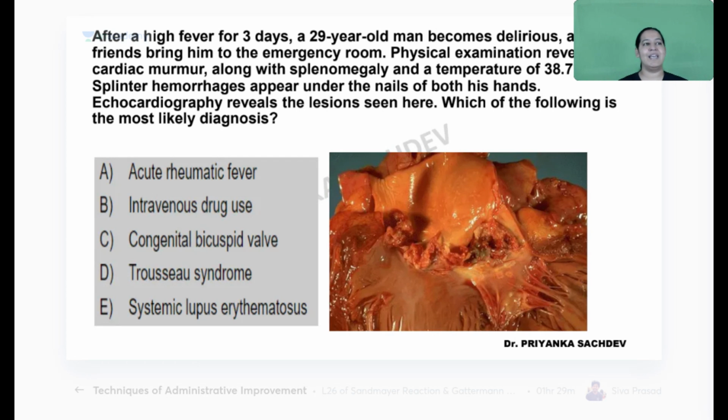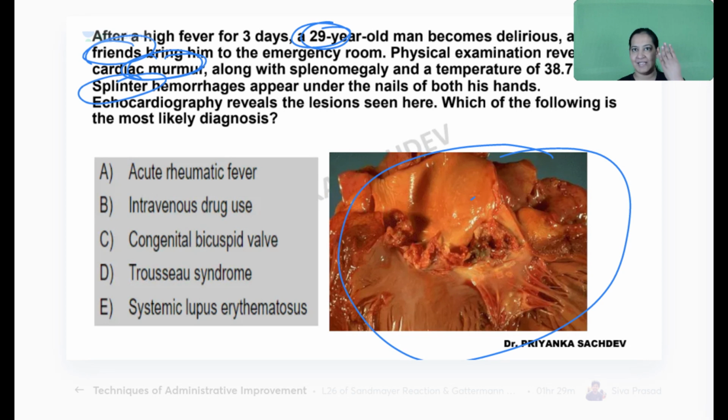So this is the thing you can see here. Don't read the question, I'm telling you the summary. Look at the image. This is the image of the heart. The patient is young. He's coming to the emergency room with friends, not with the parents. He's having cardiac murmurs and he's having splinters in the nails. So looking at the image, what is your diagnosis?